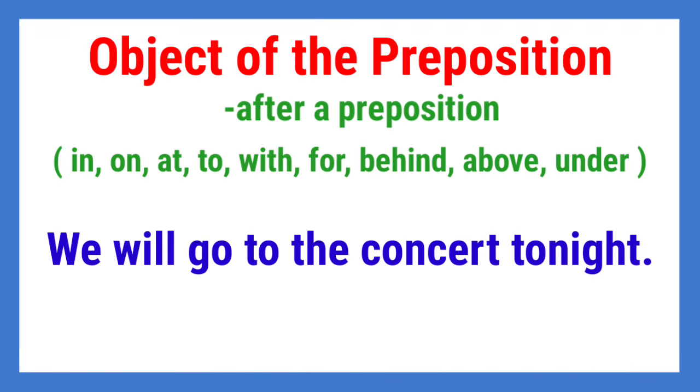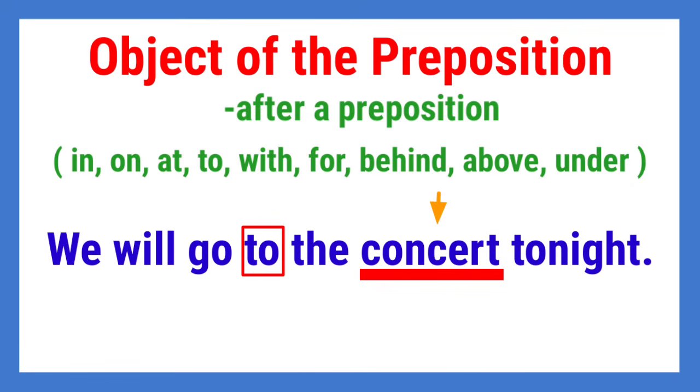Another example. We will go to the concert tonight. What do you think is the object of the preposition in the sentence? Again, let us find the preposition first. And it is to. And the noun after it is concert. So, concert is our object of the preposition here.